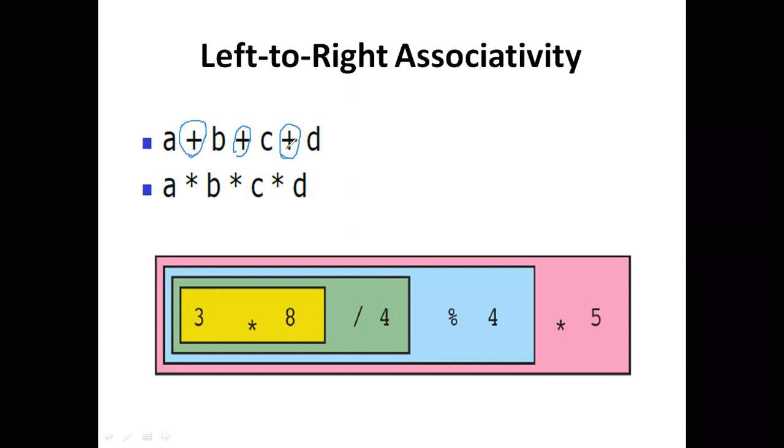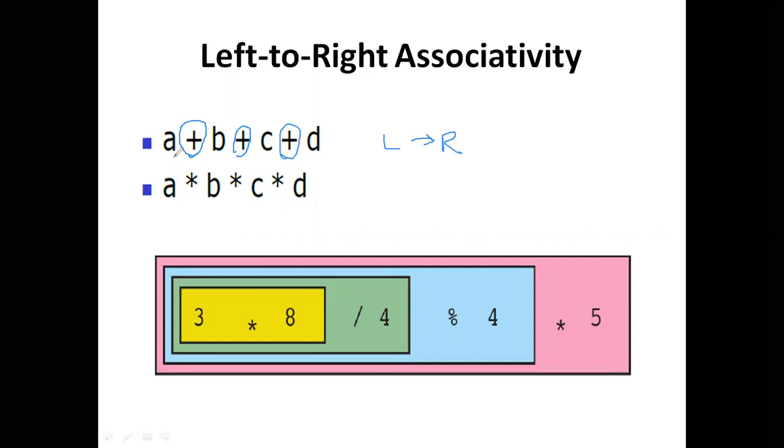Then all these operators are having equal priority. Then how is it going to be evaluated? Is it going to be evaluated from left to right or right to left? It is going to be evaluated from left to right.